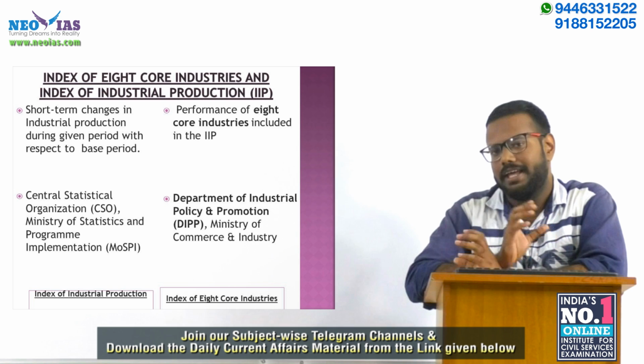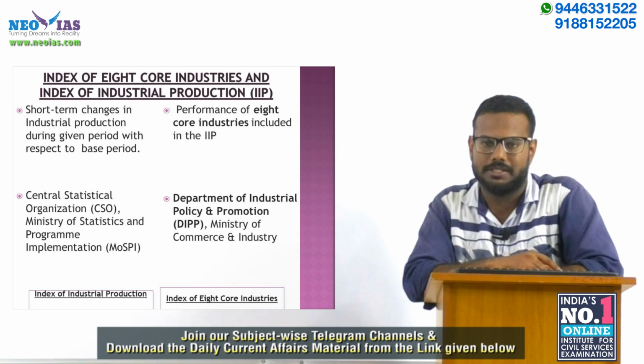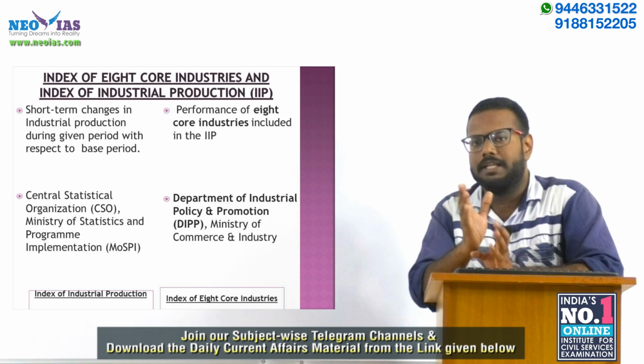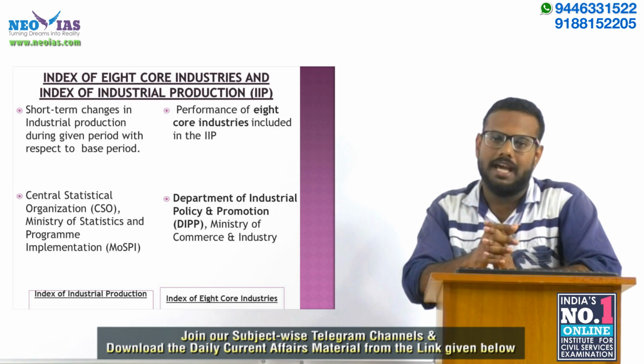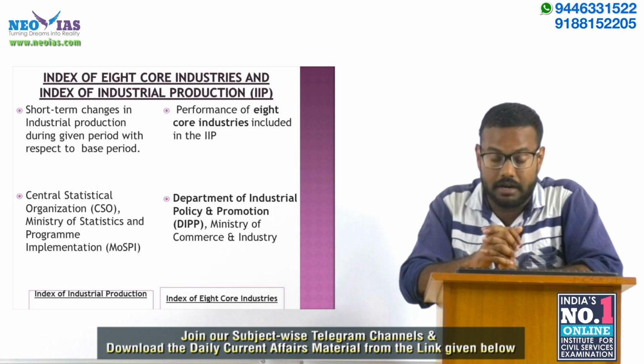That is Index of 8 Core Industries and IIP, that is Index of Industrial Production. So, we are making a comparison between IIP and IECI. We can abbreviate Index of 8 Core Industries as IECI for our convenience.